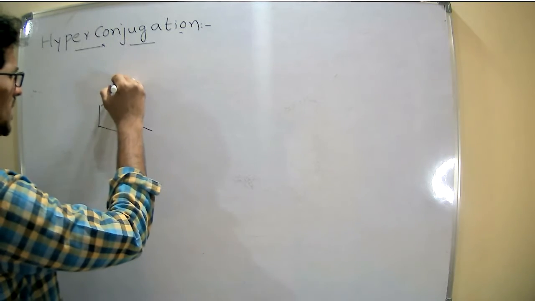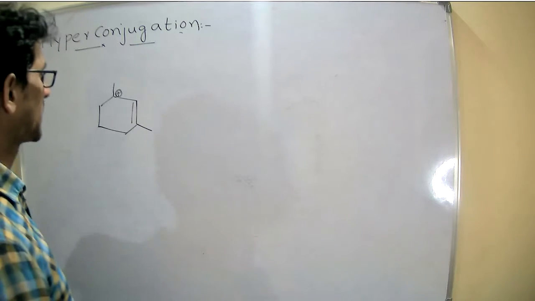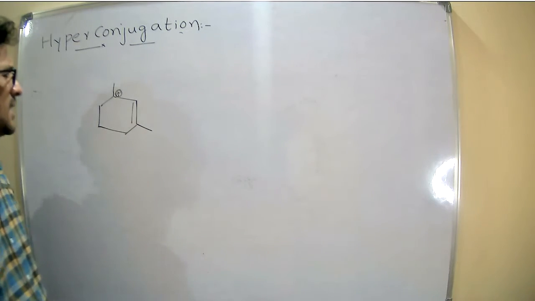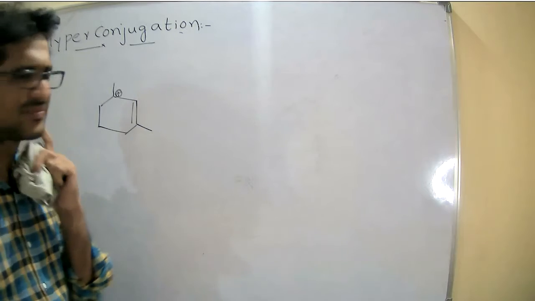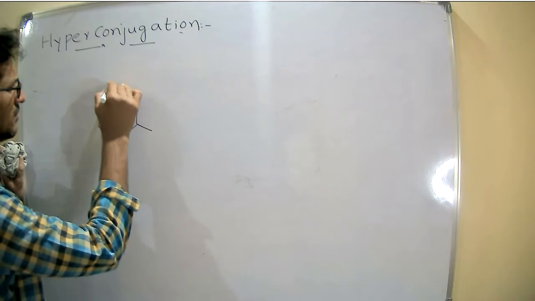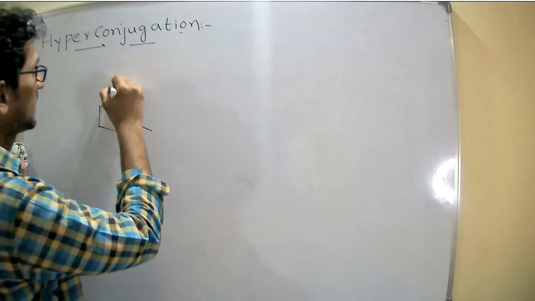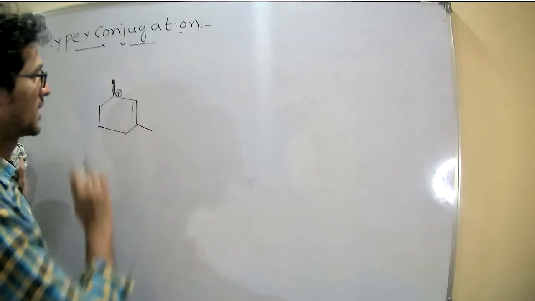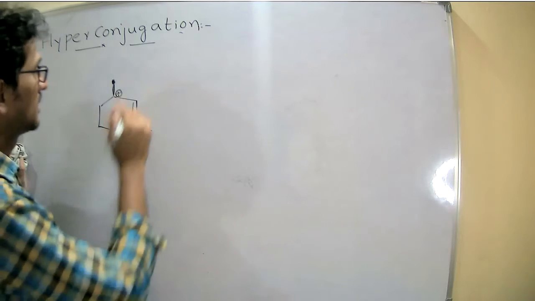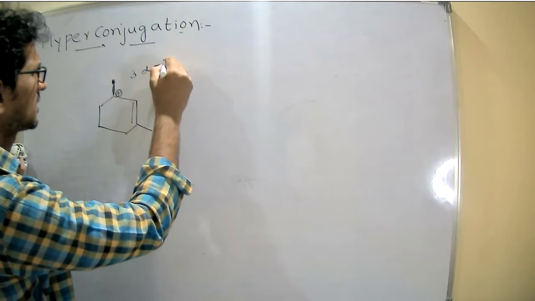Now tell me how many alpha hydrogens are present on this compound. See here, we are preferring the charge over the double bond. So I have only one alpha carbon, therefore it contains three alpha hydrogens.